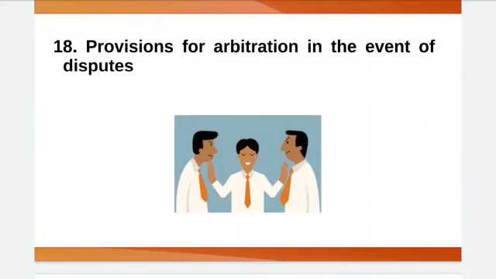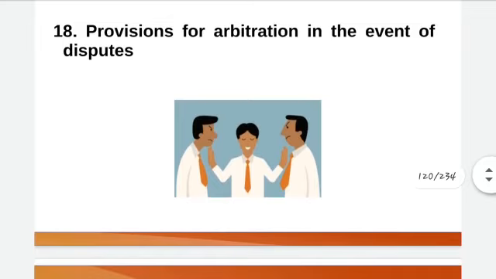Then provisions for arbitration in the event of disputes. Who is going to settle the disputes, and how? If something happens between the partners, then how is it going to be solved? In the event of conflict in the partnership, who will arbitrate and what will be the procedure of it, and implementation of his award, it should be in writing.